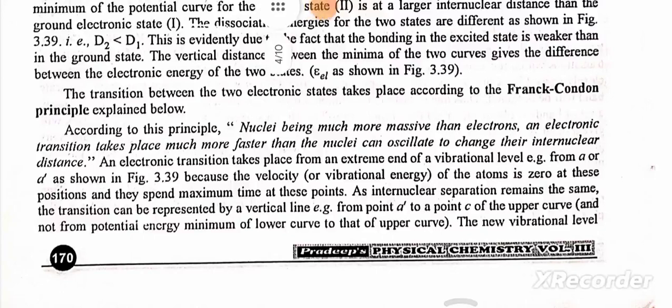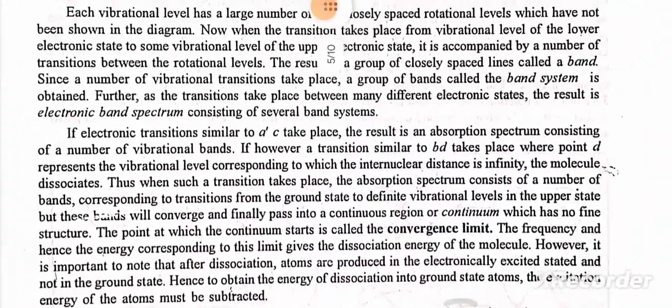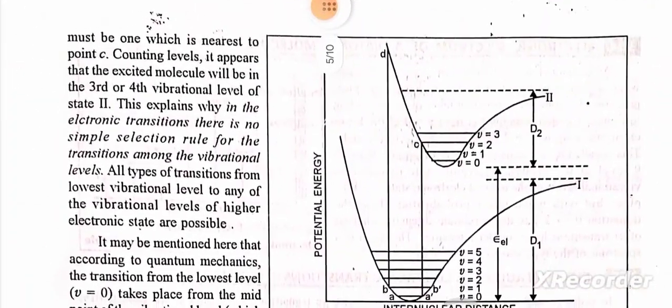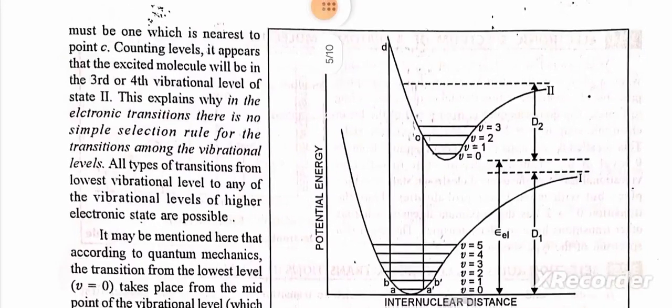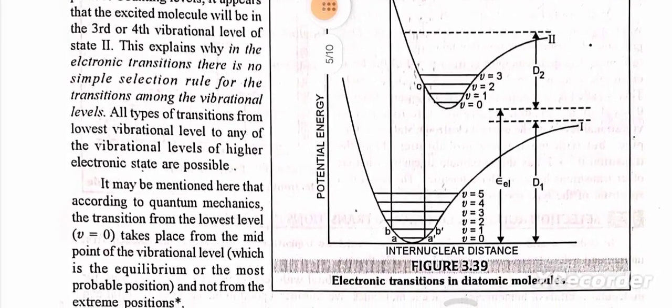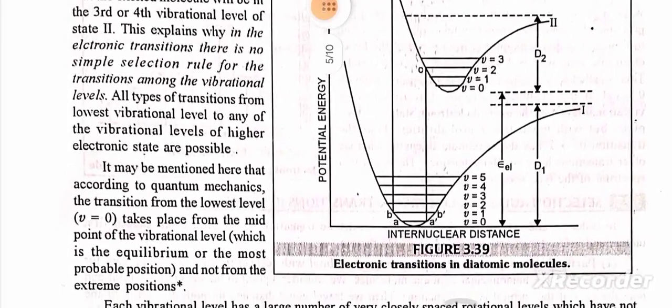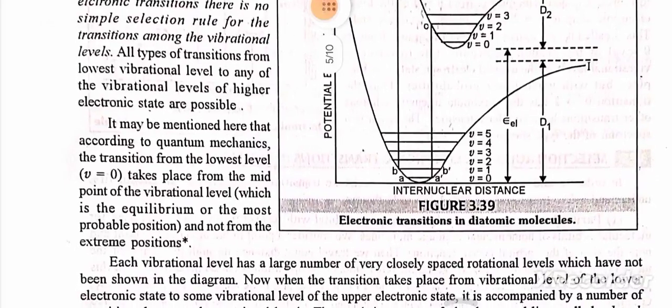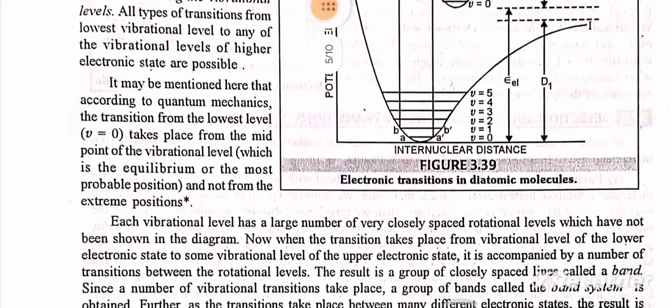The new vibrational level must be one which is nearest to point C. Counting levels, it appears that the excited molecule will be in the third or fourth vibrational level of the second state. This explains why in electronic transitions there is no simple selection rule for the transition among the vibrational levels. All types of transitions occur from the lowest vibrational level to any of the vibrational levels of the higher electronic state.